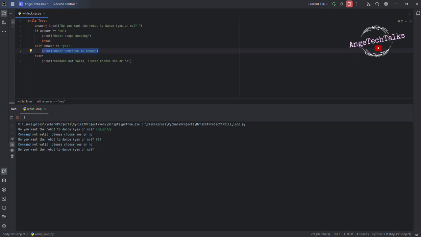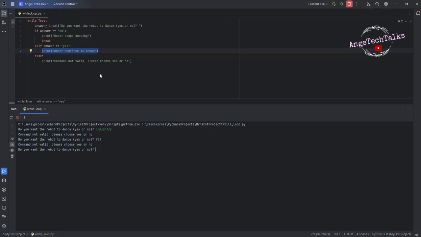Perfect. Now we can continue. Note that we need to use the lower method in Python. The lower method in Python is used to convert all characters in the text string to lowercase to prevent the program from differentiating between yes in uppercase, yes in lowercase, no in uppercase, or no in lowercase. By converting everything to lowercase, the program can understand all of these variations as being the same thing.